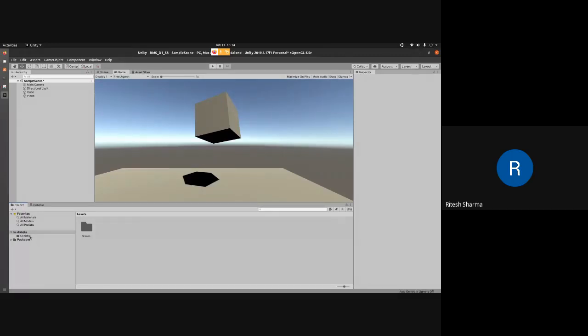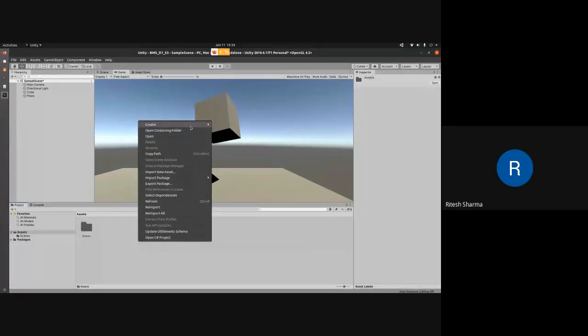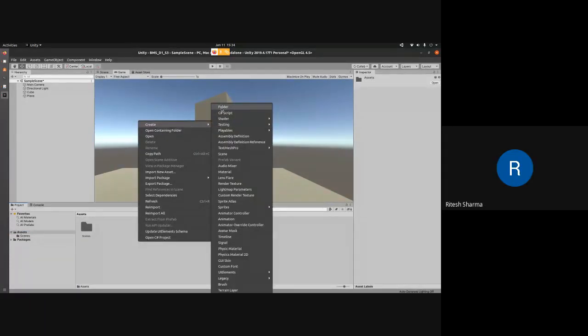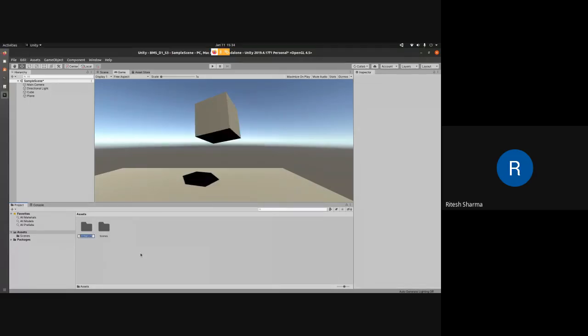So what we can do here is, if I go to assets folder, I can create a new folder. It's always better to create a new folder. I can create a file directly here, but it's always better to have a little bit of modularity and a clean space for development. That will create a new folder. You can name it scripts, or you can name it anything. Scripts will just be easier to understand what is there inside this particular folder.